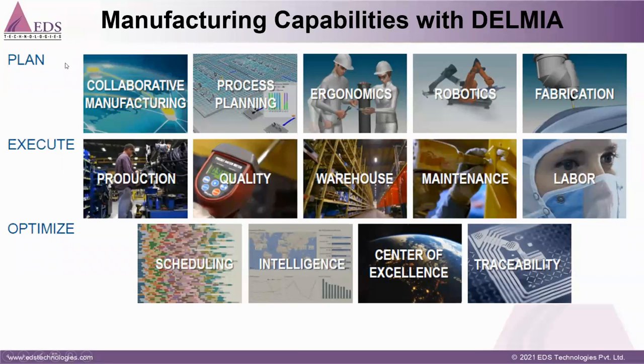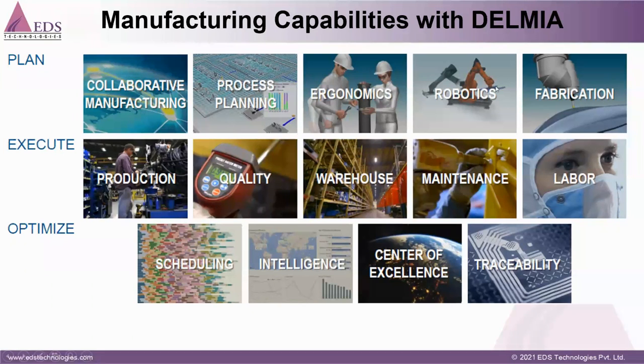In planning, you can see process planning: if I want to produce a product, I need a process to produce it. Then ergonomics, another discipline in the planning domain, covers how the worker will perform assembly tasks and how you can design automotive interiors.